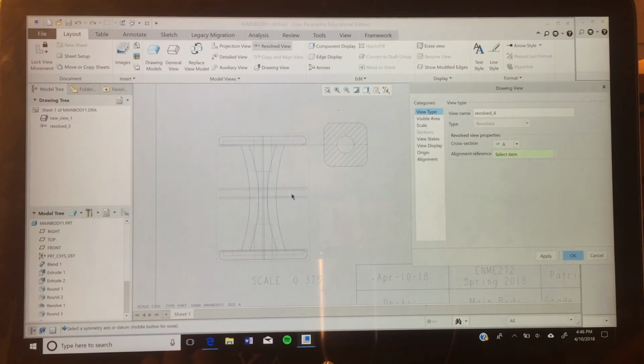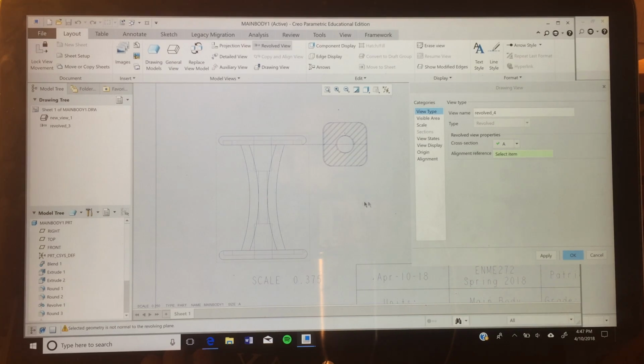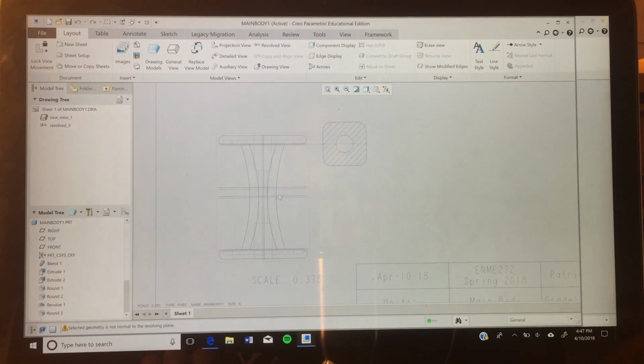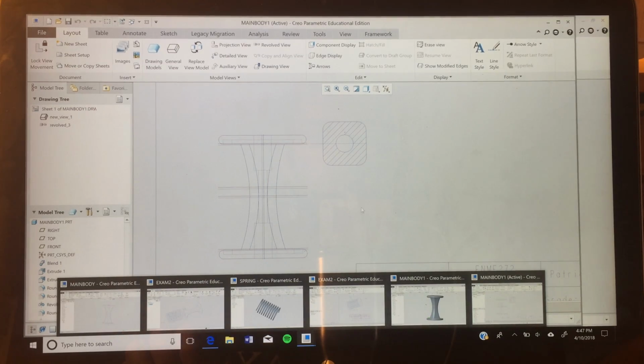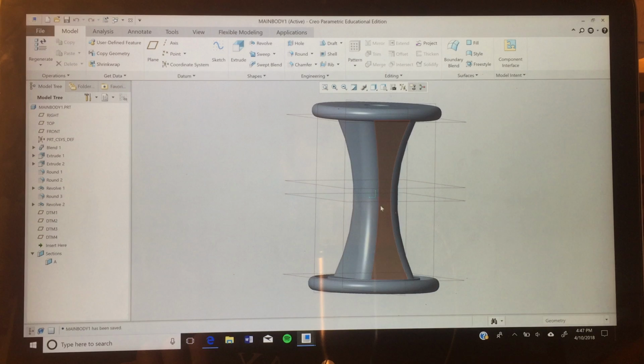Now I'm going to go ahead and do that for another revolve view for the second one, and this time we have to select the datum where it needs to be. It's not coming up, but let's see if we can change that.